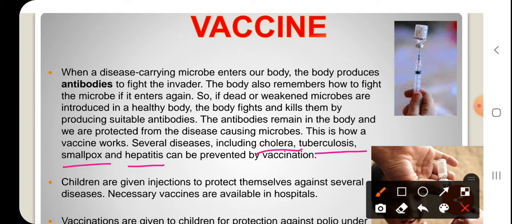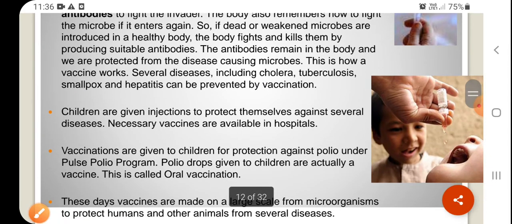Yes, these are some of the vaccines given for specific diseases. From day one of our birth onwards, we start taking vaccines which increase the artificial immunity power in the living organism's body.